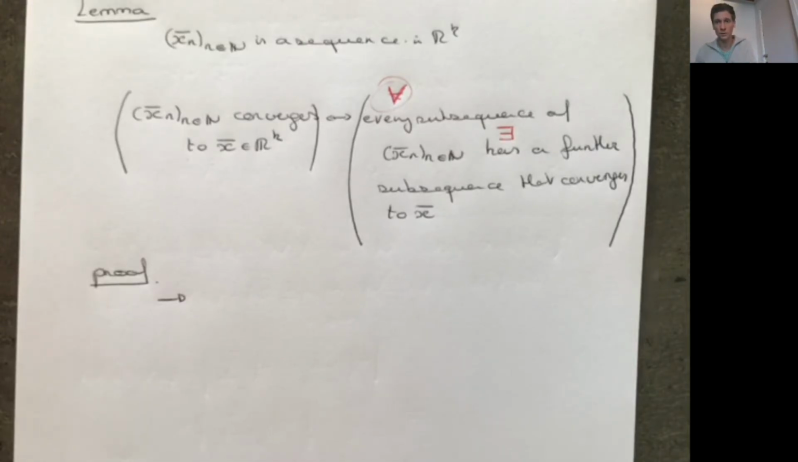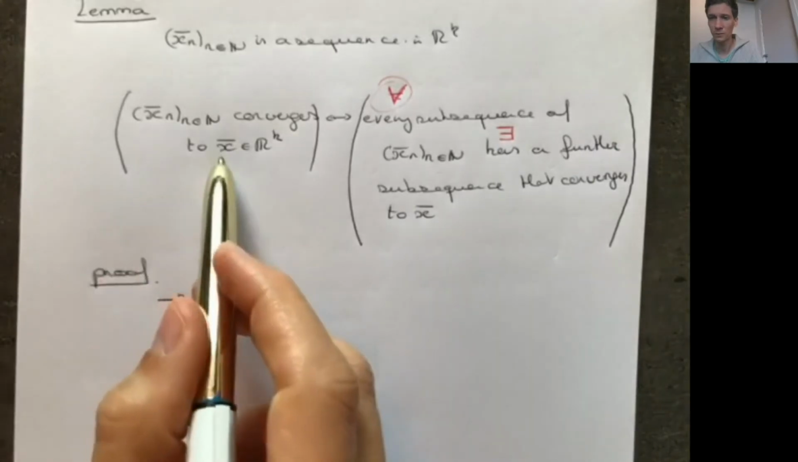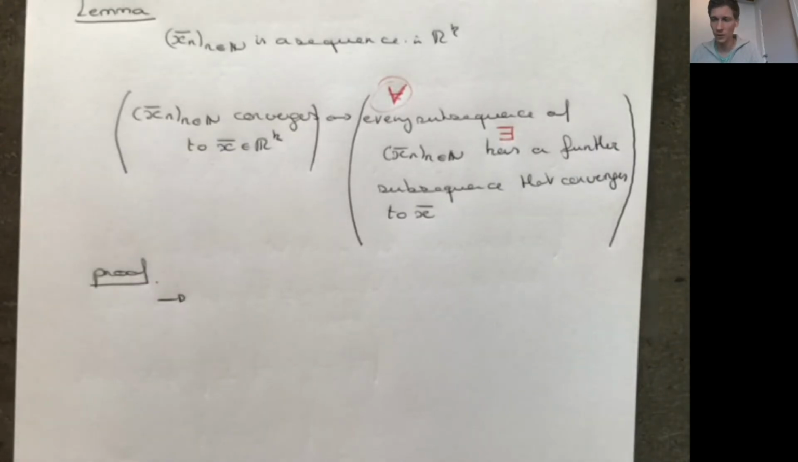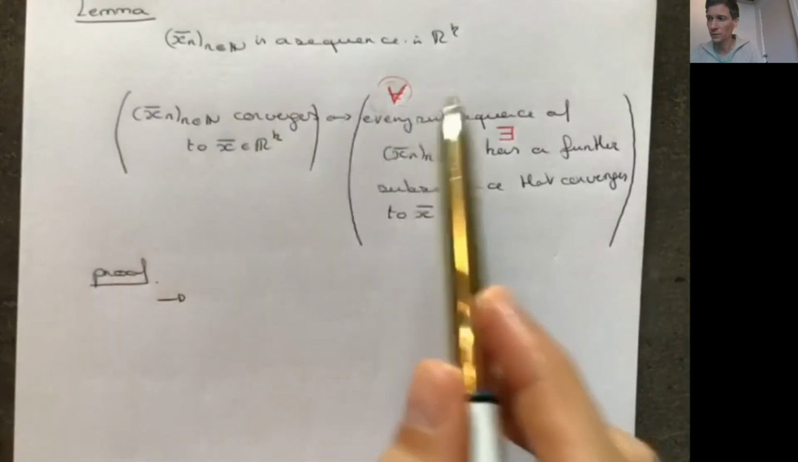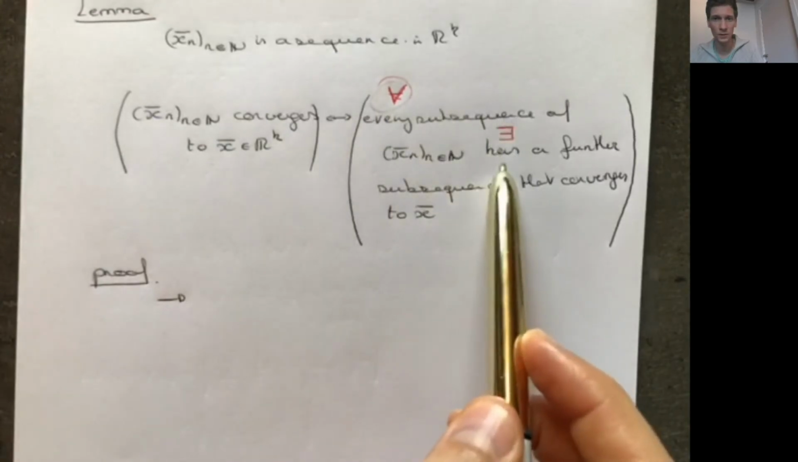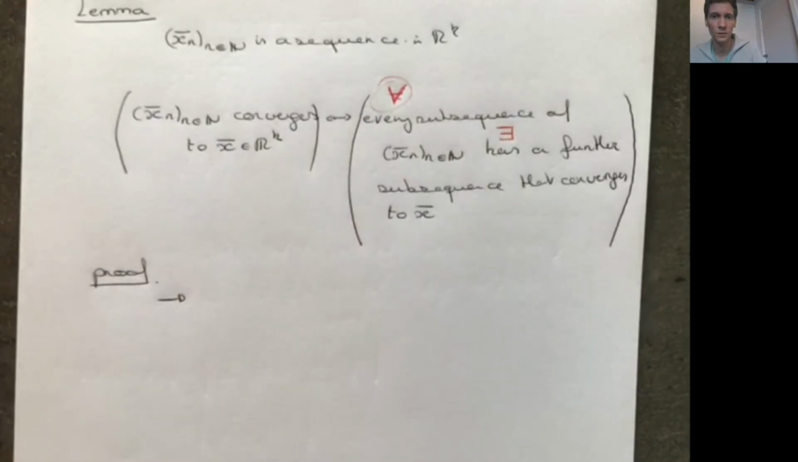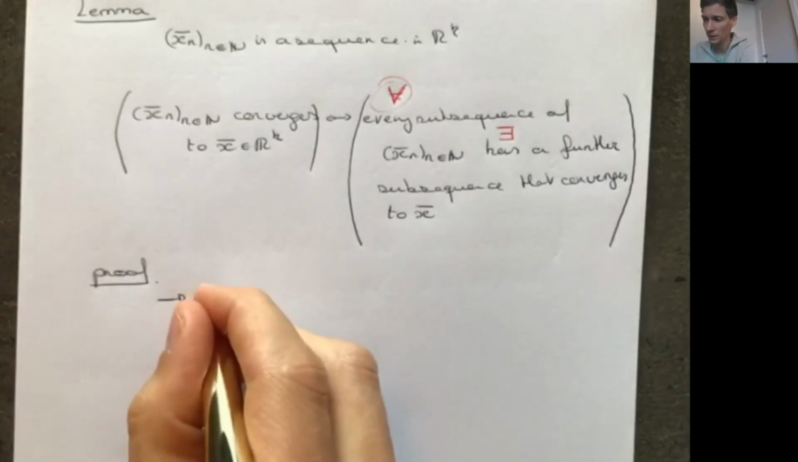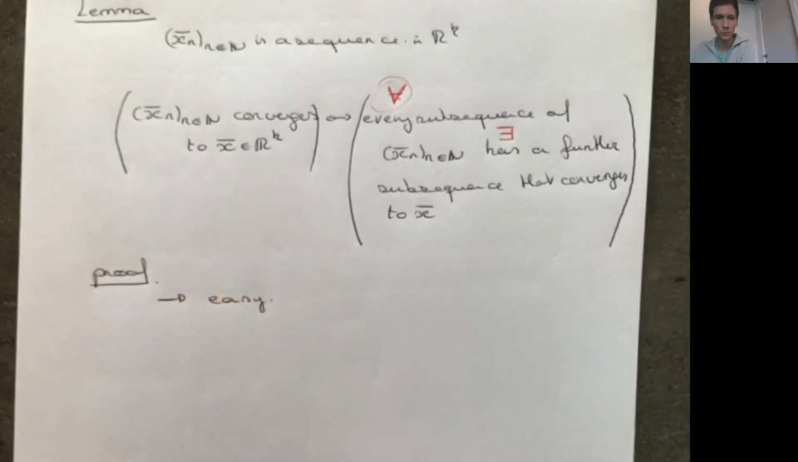Because if you just take further and further subsequences, all the limits of all these subsequences have to go to the same vector x. So if the sequence converges to x, then every subsequence converges to x, and of course this subsequence has a subsequence that converges to x. Take any arbitrary subsequence of this subsequence and it will go to x. So I will simply put from left to right, it's easy.